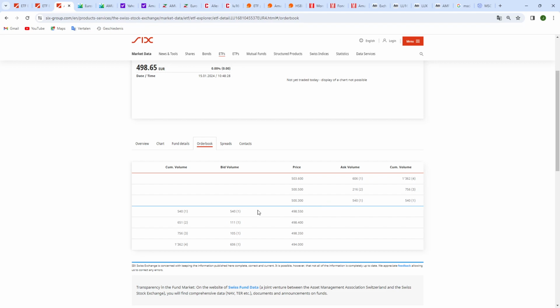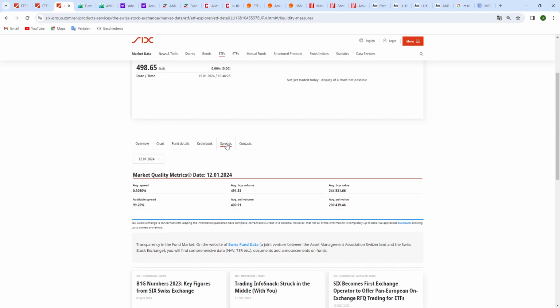So most of the time that's the market maker that says, okay, I want to sell it or buy it at this price, and I want to sell it at this price. And the difference between, that's the profit that the market maker is making. So the spread, it's 0.30% most of the time.